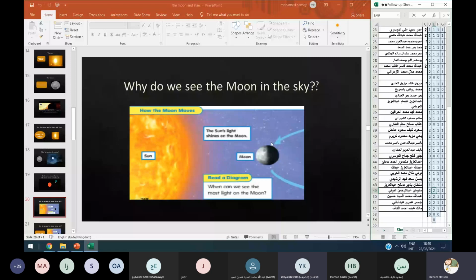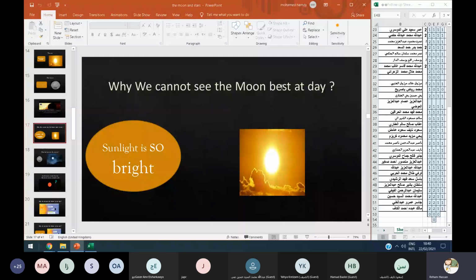So the sunlight shines on the moon. So if we look at the sky, we can see the moonlight. But if we are in the day, why can we not see the moon best in the day? It's a fact, we can see the moon at some times in the day, but why can we not see it all the day, and not see it best in the day?